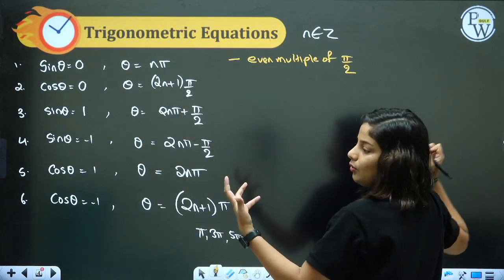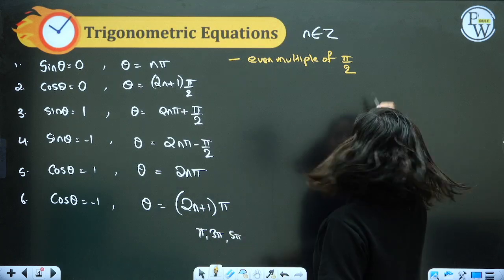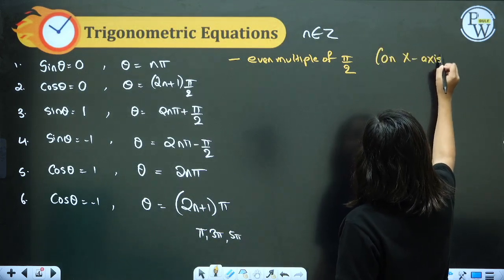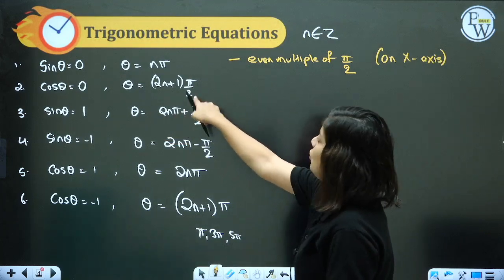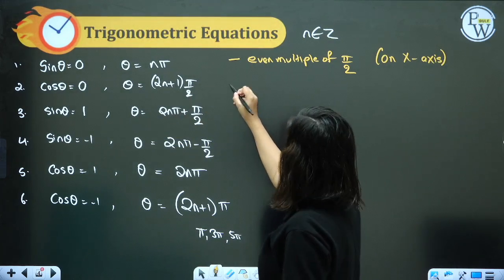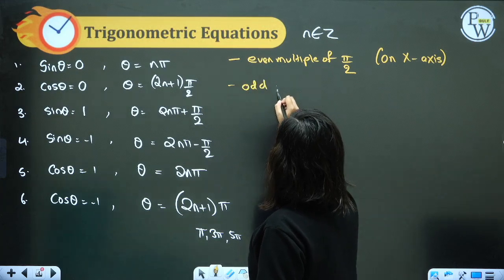Sine is 0 on the x-axis, basically on the x-axis. Cos is 0 at odd multiples of pi by 2. Cos is 0 on the y-axis, at odd multiples of pi by 2.